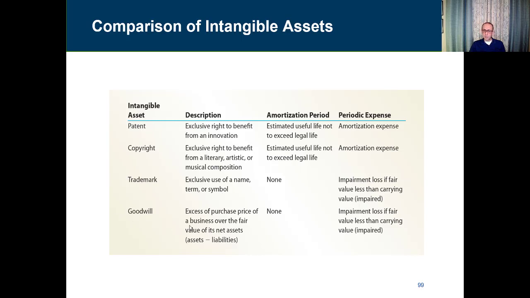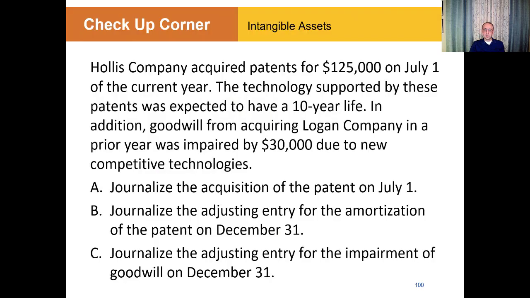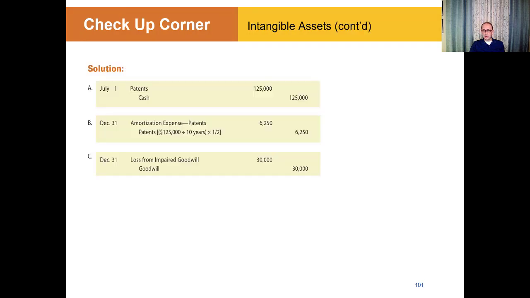Goodwill is the excess purchase price of a business over the fair value of its net assets. And remember, net assets is the assets minus the liabilities. And I like to be more specific by saying it's total assets minus total liabilities. No amortization period, so we don't have an amortization period for that. And the impairment loss is fair value less carrying value. And in this case, we have to do an impairment. So again, I'm going to skip the checkup corner. I think it's easy. You can apply that on your own.